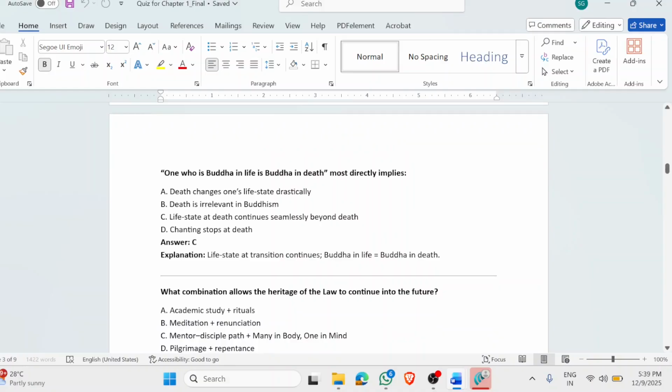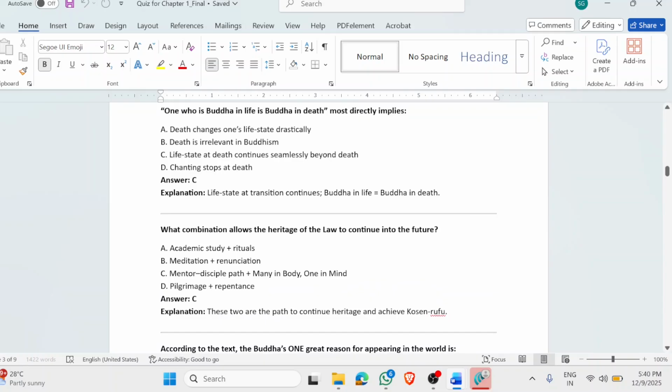One who is Buddha in life is Buddha in death. Most directly it implies that the life state we have at the time of death will continue seamlessly beyond death. So the idea is that the universe has all the life states available within it. At the time of our death, whatever life state we are in, we will continue in that life state after our life also, right? That is the reason we say we are Buddha in life and Buddha in death. So if we awaken to our Buddhahood, and if we attain Buddhahood in this lifetime, then we will get into the Buddhahood realm altogether.